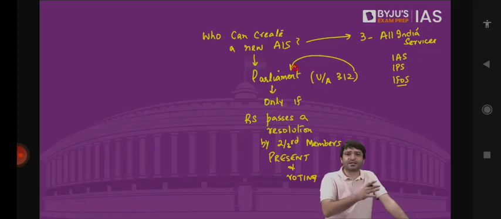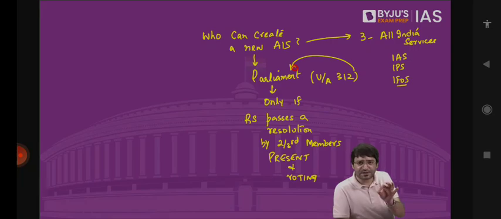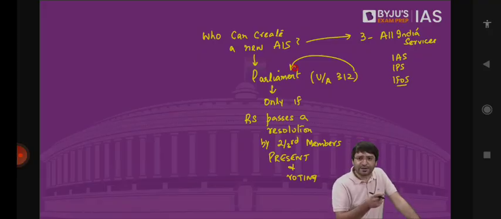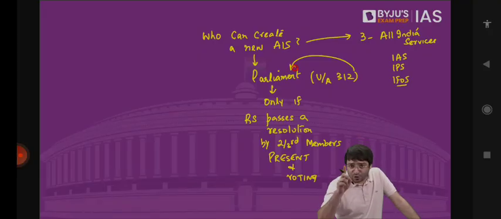What are these three special powers? The resolution calling for the removal of the vice president can be initiated only in Rajya Sabha. Although later it requires approval by Lok Sabha as well, it can be initiated only in Rajya Sabha. Special power under Article 249: Parliament can make a law on state list and national interest only if Rajya Sabha accepts it, only if Rajya Sabha passes a resolution by 2/3 majority.